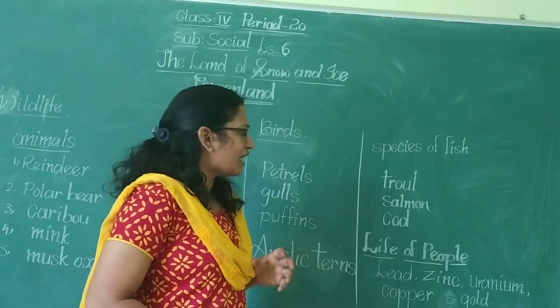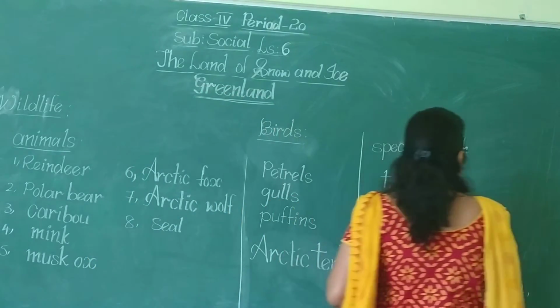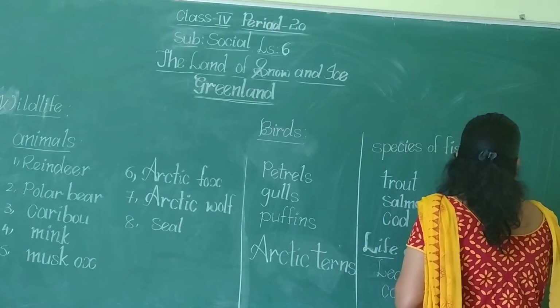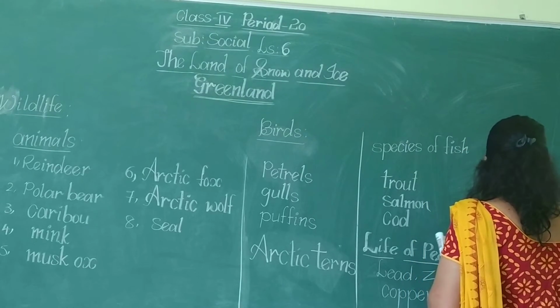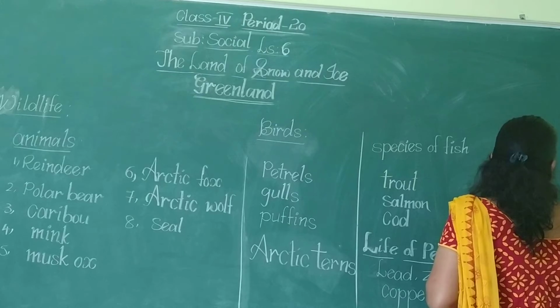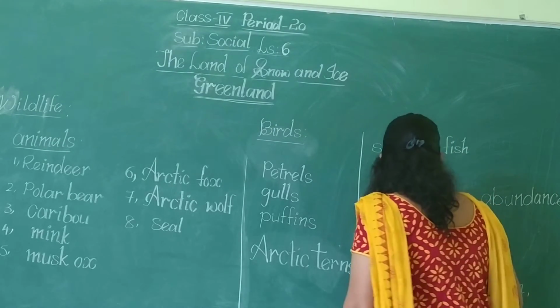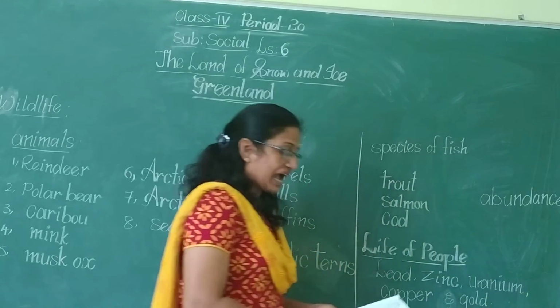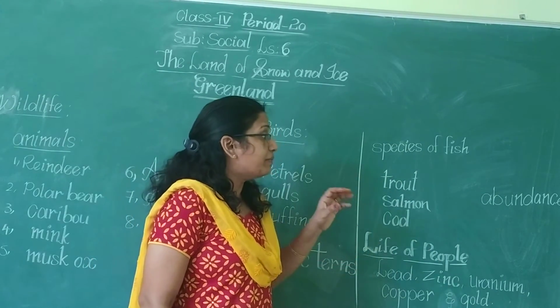These are available in abundance, which means available in plenty. Which are available in abundance? Lead and zinc.